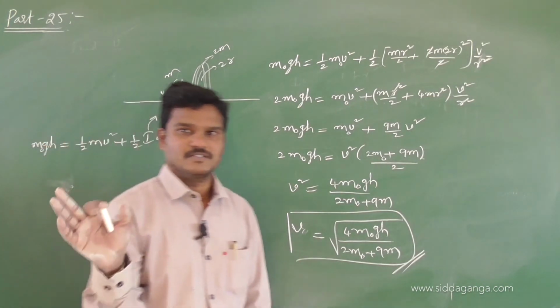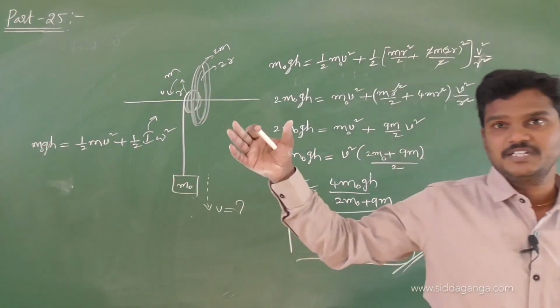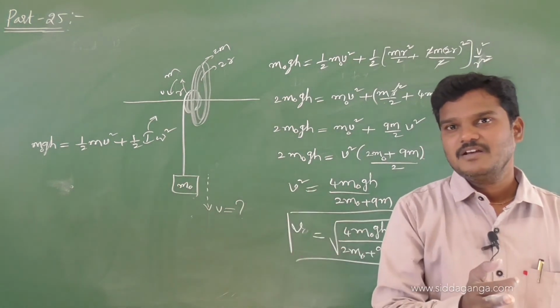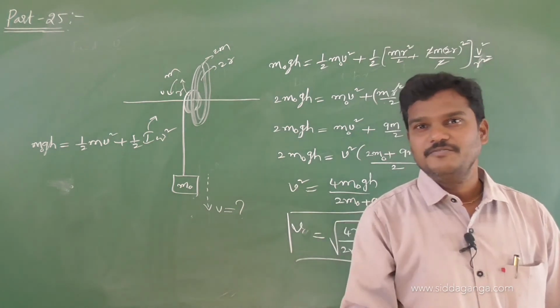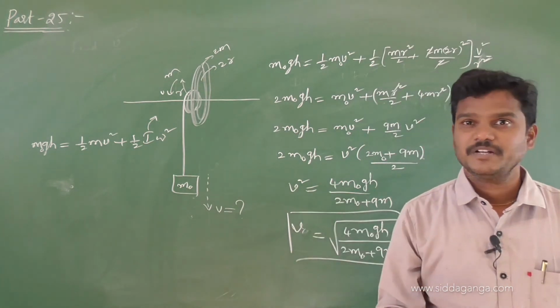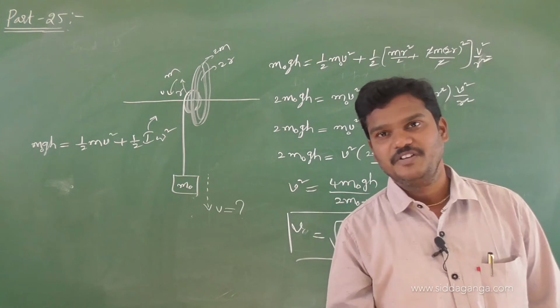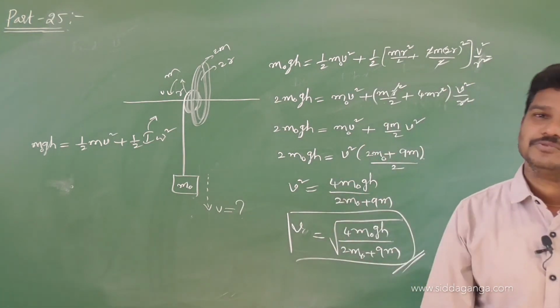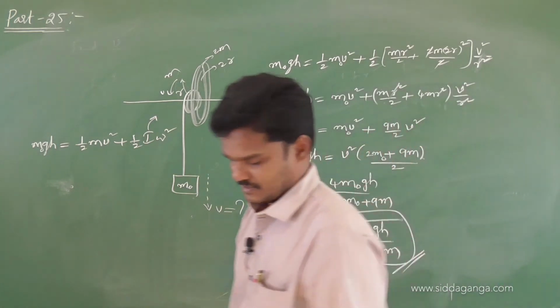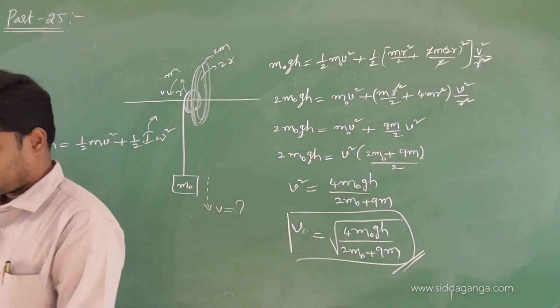Write the correct equations and balance them, loss in energy equals gain in energy. If they ask you to find linear speed, you change omega in terms of v. If they ask you to find angular speed, you change v in terms of omega. Omega is v by r. And simplification is left to you, simplify these equations.